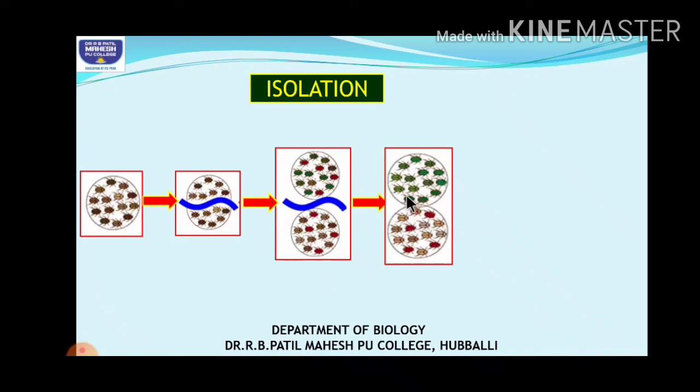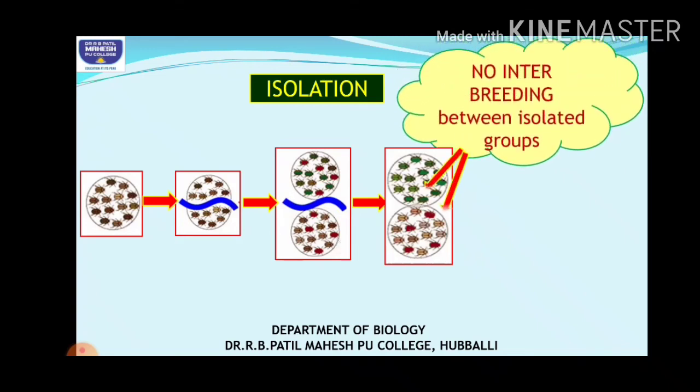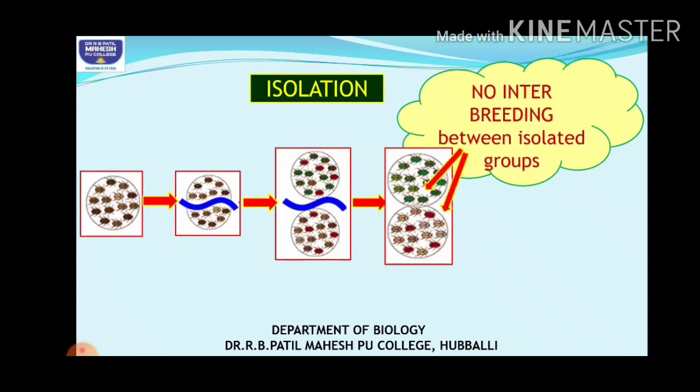Now what happened here? If you see, this population A is now totally different from population B. Initially both were in the same population, but now they are not interbreeding with each other. So they are completely isolated groups. They develop into new different populations and the gene frequency changes in them. So this isolation also acts as a key factor for evolution.